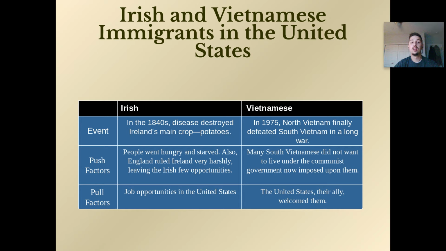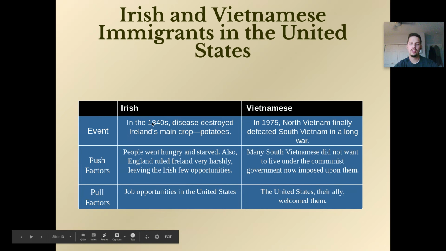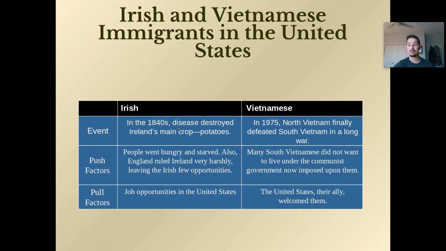All right, so some examples of Irish and Vietnamese immigrants in the States. These are just some push-pull factors to go over really quick. So the event, right? In the 1840s, disease destroyed Ireland's main crop, potatoes. It was the potato famine. Push factors: people went hungry, people starved. England ruled Ireland very harshly, leaving the Irish few opportunities to better themselves. Pull factors: many job opportunities in the United States. So people left Ireland and moved here to the United States. That's why we have a lot of people of Irish descent, especially here on the East Coast.